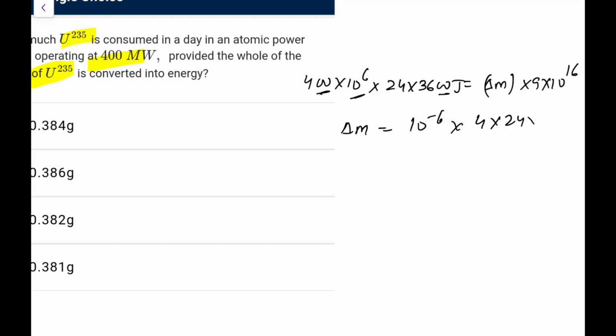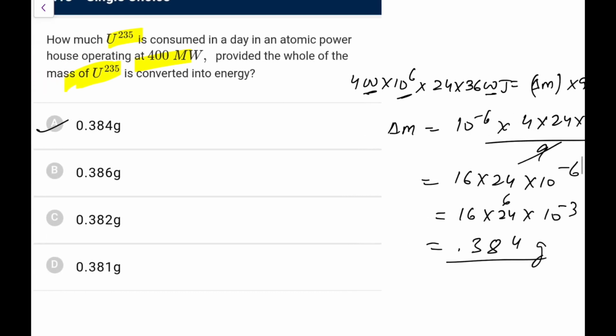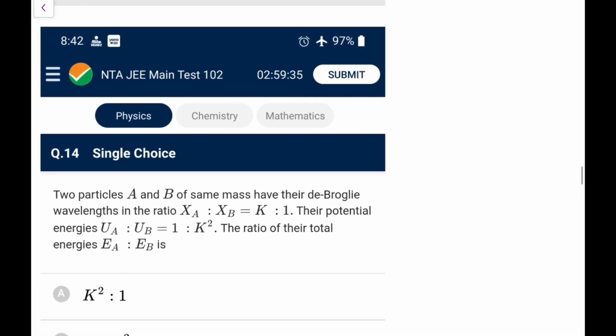4 into 24 into 36 by 9. This comes out as 4 into 16 into 24 into 10 raised to the power minus 6 kg, or in grams I can write it as 16 into 24 into 10 to the power minus 3 grams. 16 4s are 64, 16 2s are 32, 384. So it is 0.384 grams that you can go for. So this is option A perfectly coming. So this is 0.384 gram.